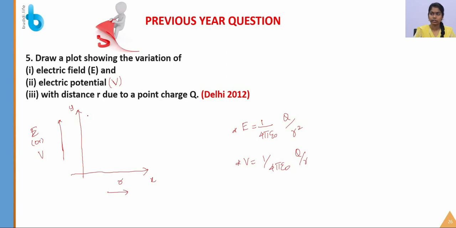Students, this is the graph for V, and this is the graph for E. V is equal to 1 by 4 pi epsilon naught q by r, inversely proportional to r, but E is inversely proportional to the square of r, which is 1 by 4 pi epsilon naught q by r square. Okay, let's see the next question.